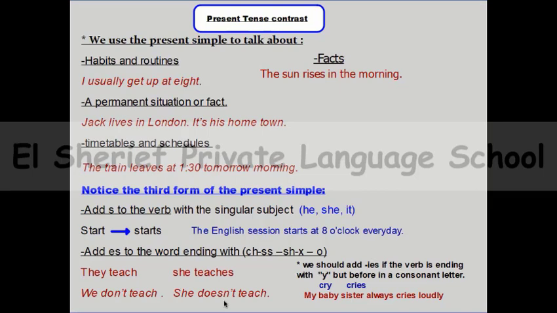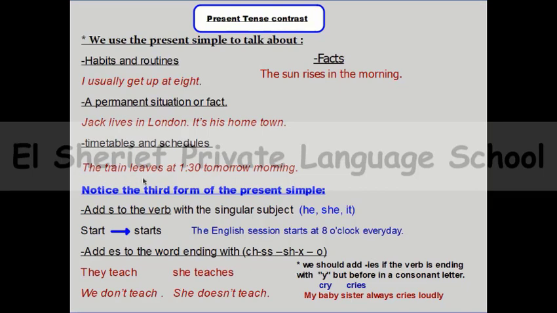And for questions, you can use do or does in present simple. We can say, for example, the train leaves at 1:30 tomorrow morning. So I can say, when does the train leave tomorrow morning? When does the train leave?